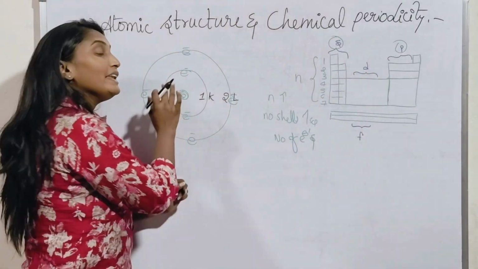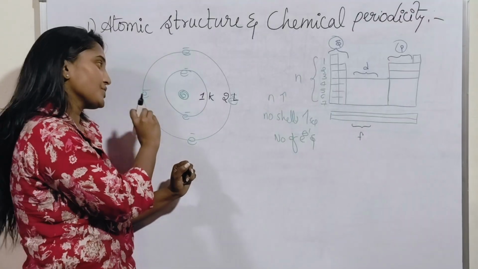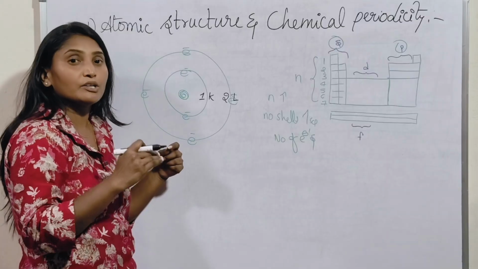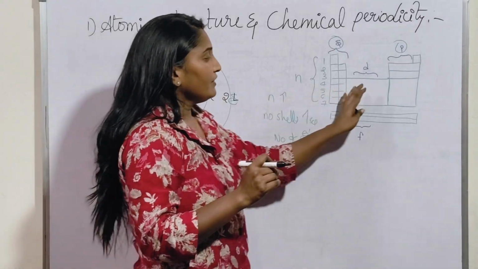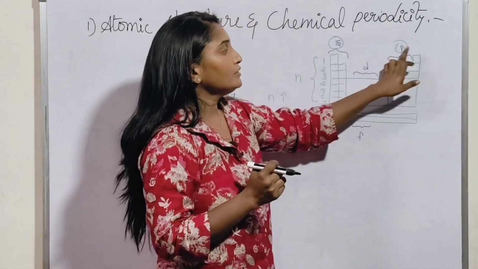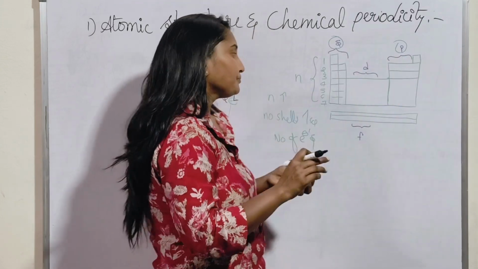Okay, so in any of these shells, in a particular atom, if there is a shell, how many electrons should be there? That is depending upon the electronic configuration of elements. If you see, we have 118 elements in the periodic table, right? So 1, 2, 3, 4, 5, 6, 7, 8, like that we will count, right?